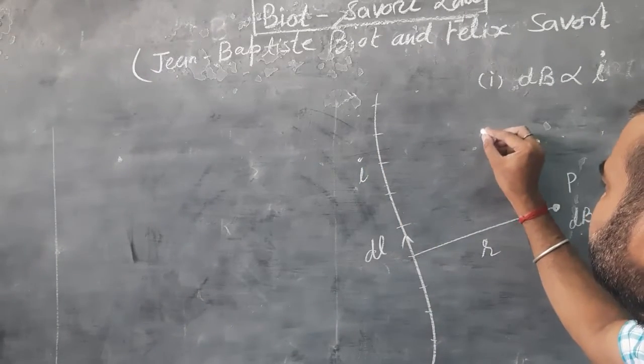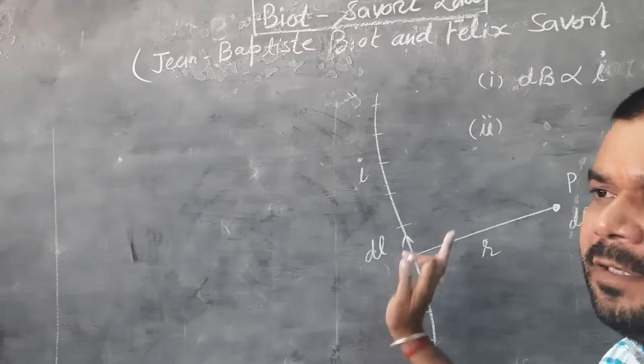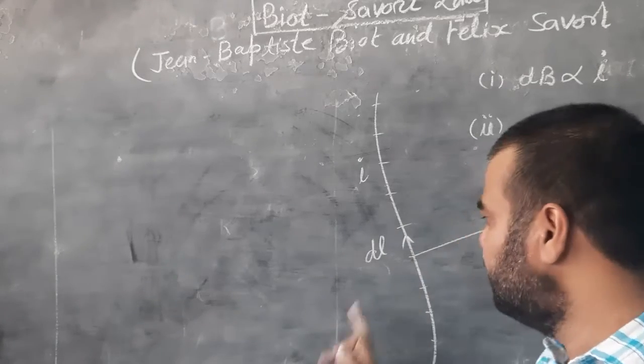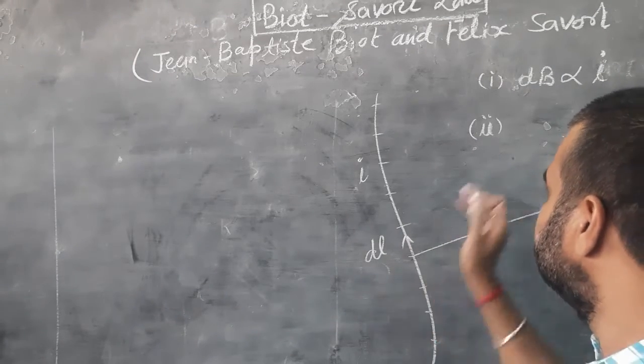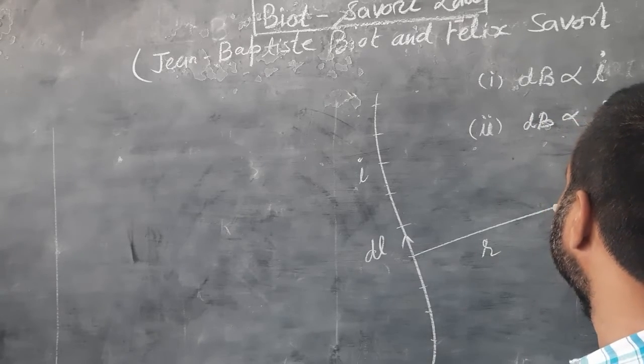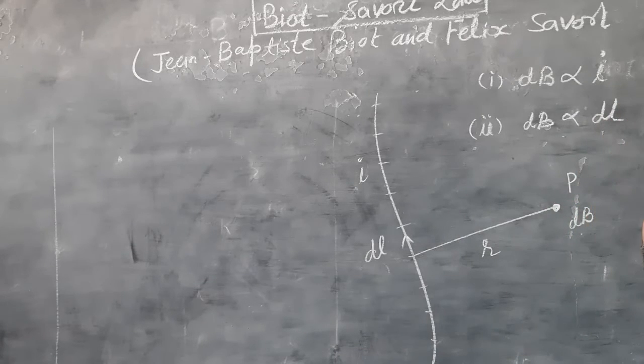Now the other term is the length of the conductor, which is in the form of a small element dl, so it is also proportional to dl. So the magnitude of the magnetic field dB at point P is directly proportional to the length of the small element dl.